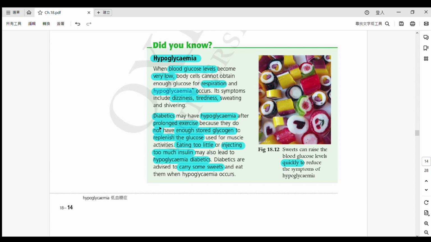Alright? 好啦，so diabetics, that means 糖尿病人啦，they may have this disease quite easily. Why? Because especially after they have the prolonged exercise. 自己讀咗呢個字啦，prolonged.